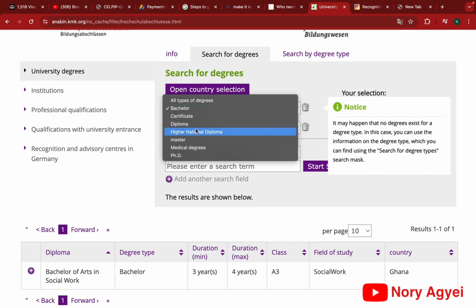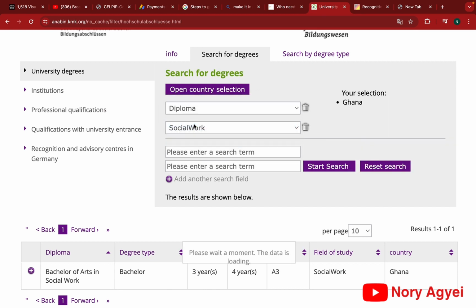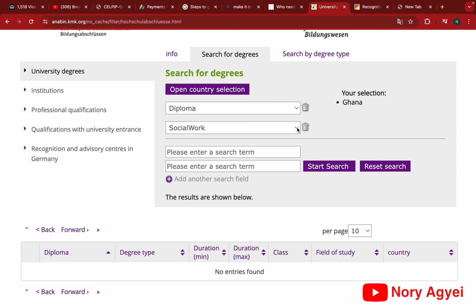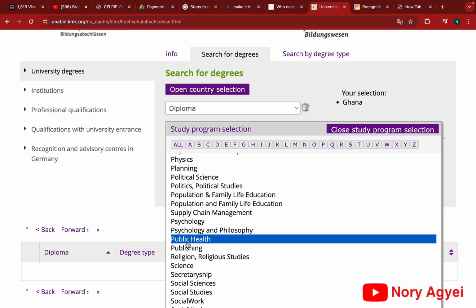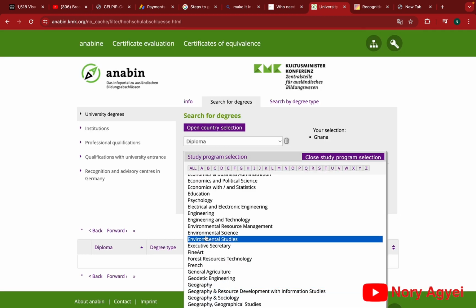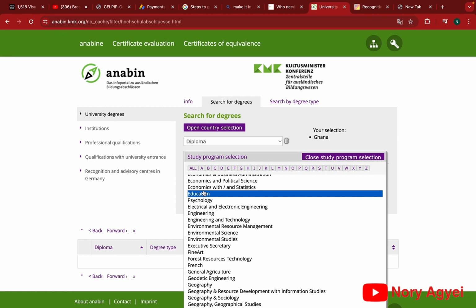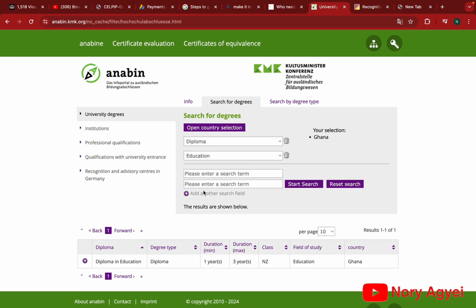So now let's pick another degree level and check it out. We are going to choose diploma. At the study program part, we are going to take off the social work from there and select another study program. Let's scroll through. For example, let's choose diploma in education, for instance. Now this is what we have.